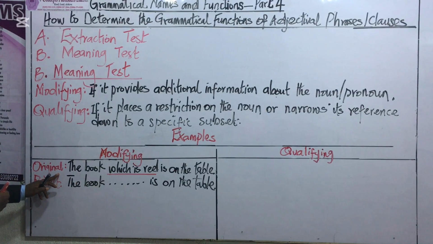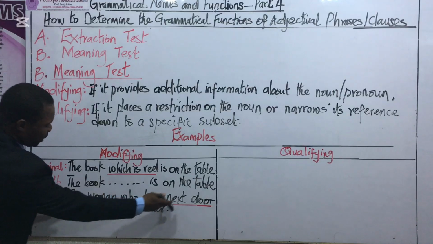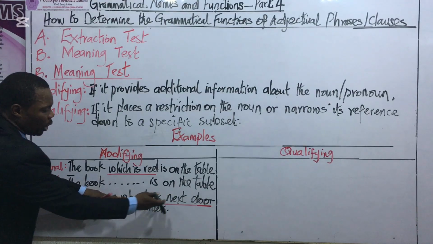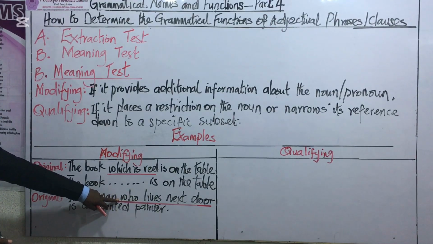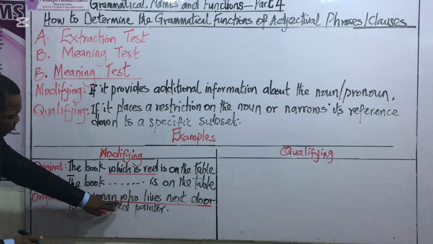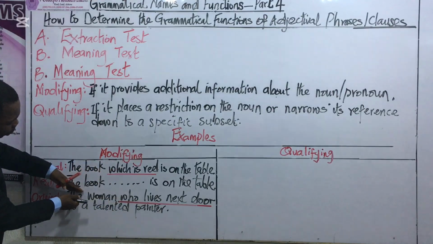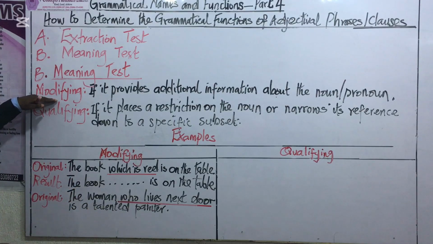Let's have another example. Now, here's the second example. The woman who lives next door is a talented painter. Now, the clause we are considering is who lives next door, which we have already established is an adjectival clause. When you look at this clause very well, it is adding extra information to the woman in this sentence. Therefore, we're going to say that the function is that of modification.